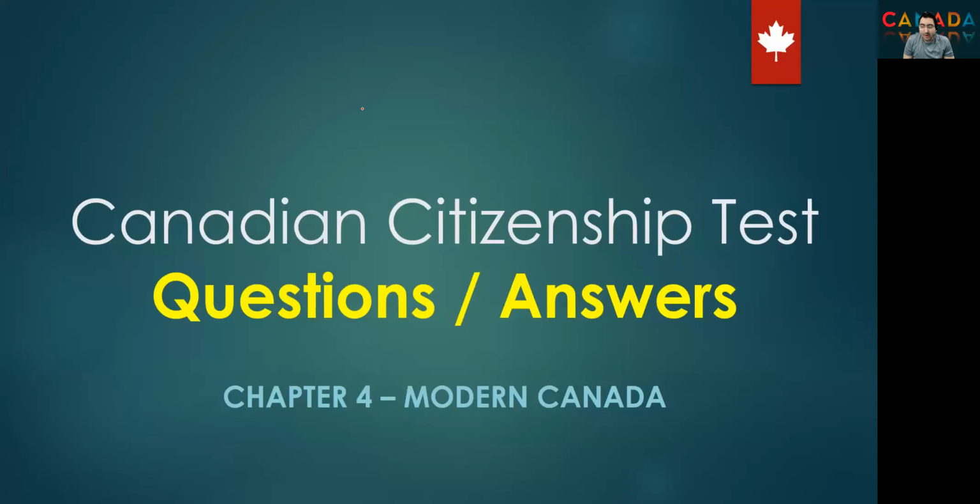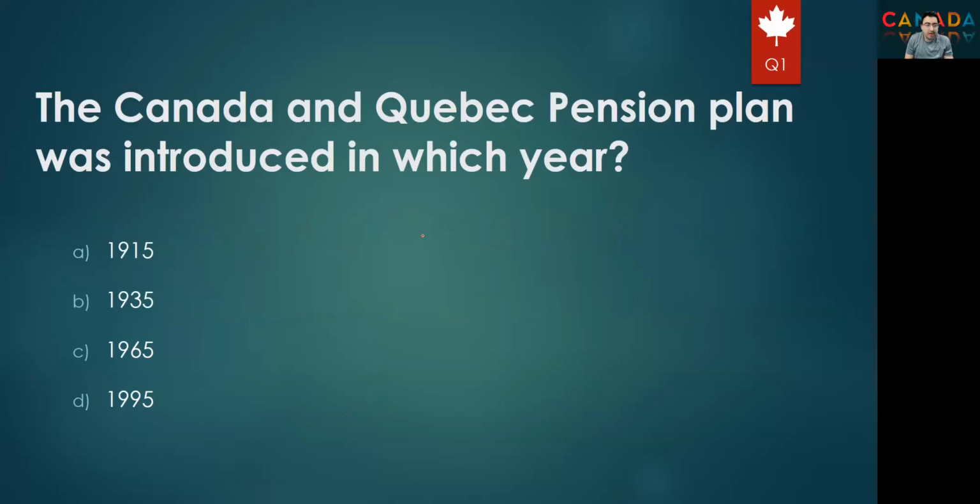Hello everyone. Today we're going to continue the question and answer series for the Canadian citizenship test, and we are going to focus on chapter 4, modern Canada. The first question will be: the Canada and Quebec Pension Plan was introduced in which year?